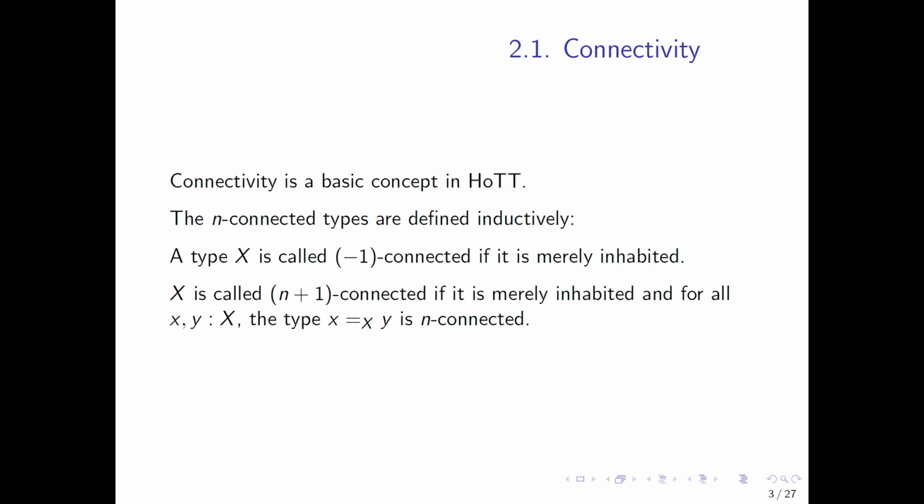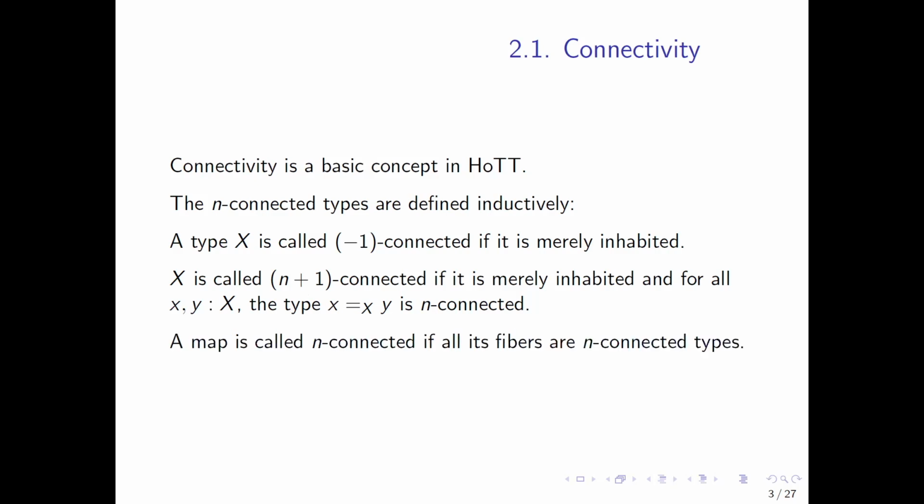A type is called -1 connected if it's merely inhabited, meaning if we can prove that it's non-empty, but we can't necessarily produce a point. And a type is n+1 connected if it's merely inhabited, and for every pair x and y of points in the type, the type of proofs that these points are equal is n connected. This definition differs a little bit from the definition in the HoTT book, but they're equivalent. The inductive definition is due to Kraus. A map is called n-connected if all of its fibers are n-connected as types.